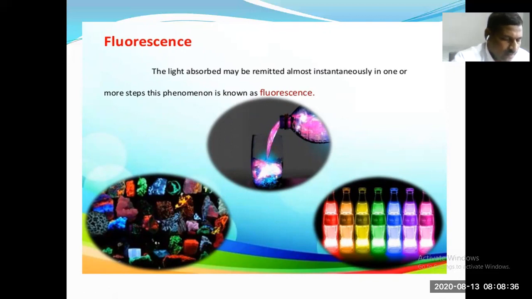And benzene, naphthoquinone, pyridine, molecules with these structures exhibit fluorescence. Once again, we can write the fluorescence by the Jablonski diagram as S1 to S0 plus h nu.